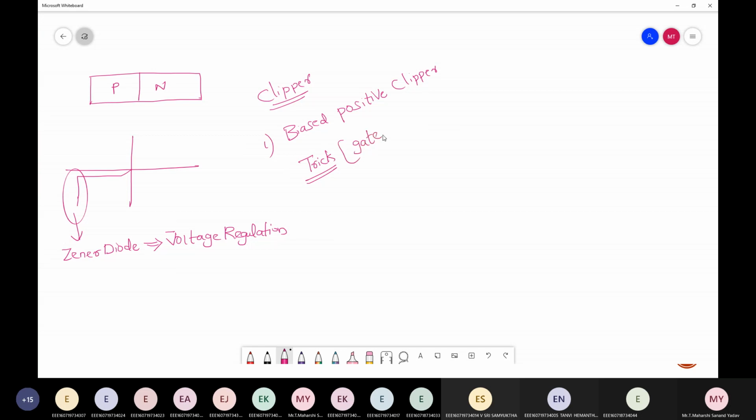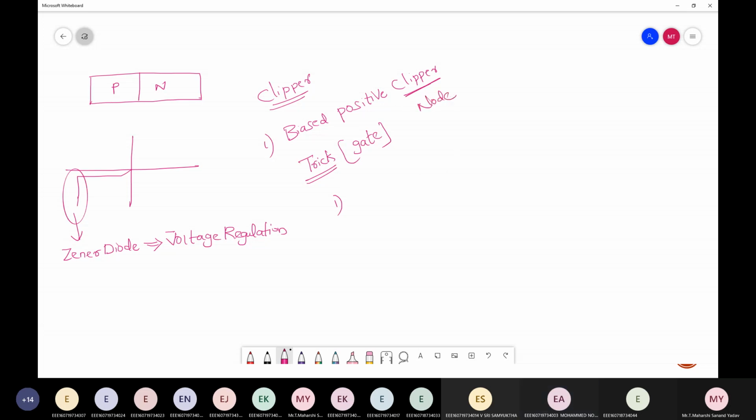So guys, all these are GATE level tricks. Directly you can solve any problem by knowing this trick. By seeing the direction of the PN diode. Direction in case of clipper. Direction or node? Node.